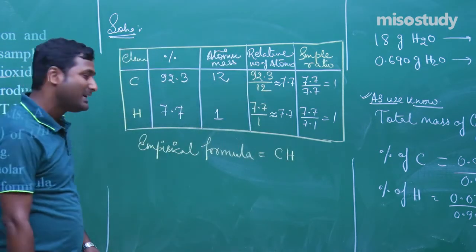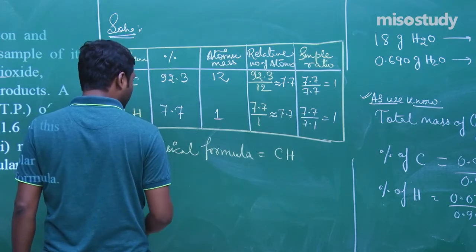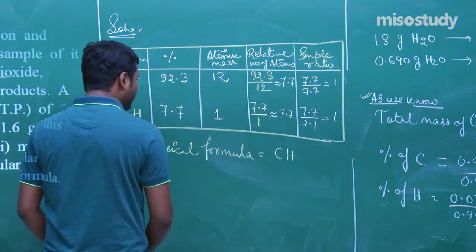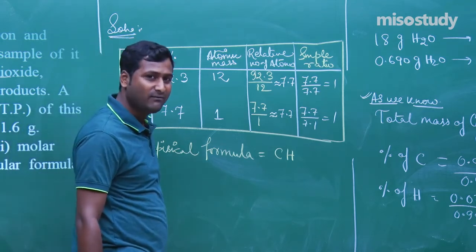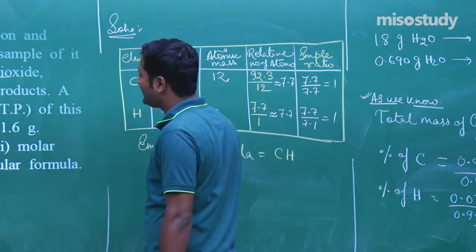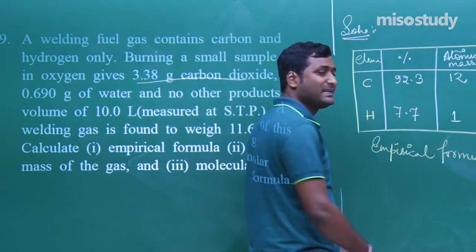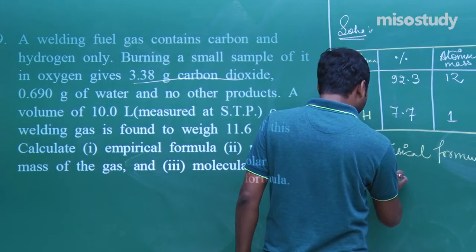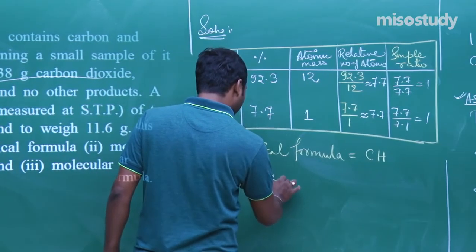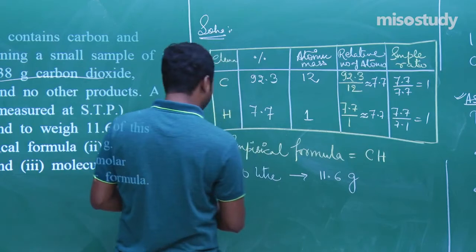Am I right? Now we have to find the molecular formula. Clear to you? Now it's very simple. N is equal to molecular formula mass over empirical formula mass. But now the data, 10 liter contains 11.6 gram of this gas.